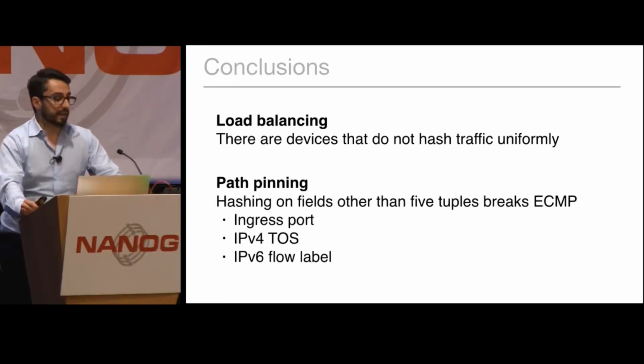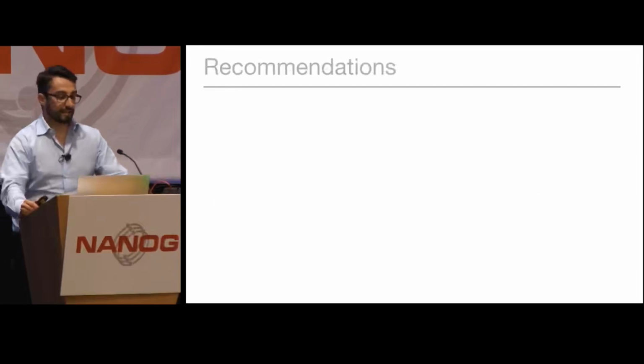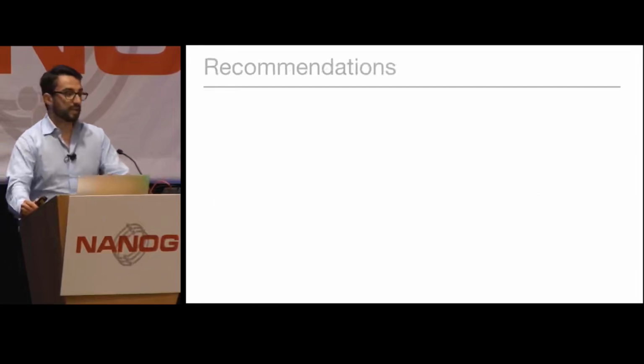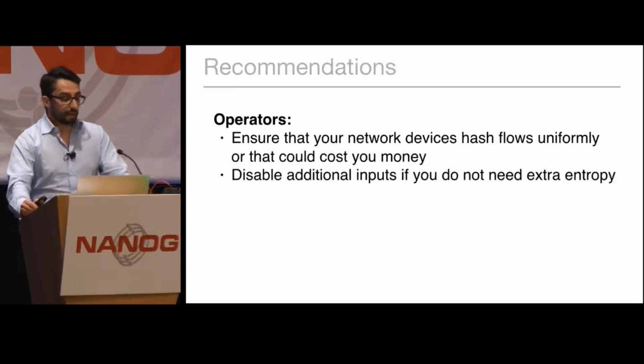So hashing on fields like ingress ports, an IPv4 type of service field, or an IPv6 flow label has the potential to disrupt ECMP. Finally, if we distill these conclusions into a set of recommendations, I would say to operators, they should ensure that their network devices hash flows uniformly. Otherwise, they could reduce your available capacity and cost you money. And also, unless you have a specific reason for enabling hashing on fields other than the 5-tuple, or you don't need any extra entropy, you should probably consider disabling that,